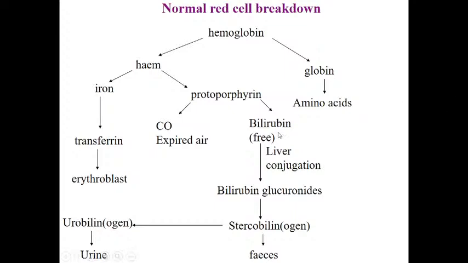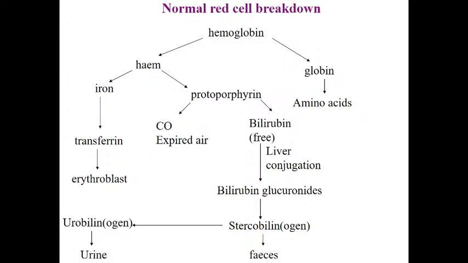In the liver, what happens? This unconjugated bilirubin is then converted to conjugated bilirubin, that is nothing but bilirubin glucuronide. I think you know the step here. Bilirubin is conjugated with UDP glucuronic acid, two molecules of UDP glucuronic acid, to form conjugated bilirubin. The chemical name for conjugated bilirubin is bilirubin glucuronide.